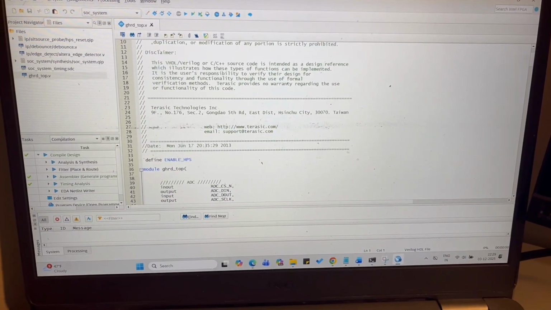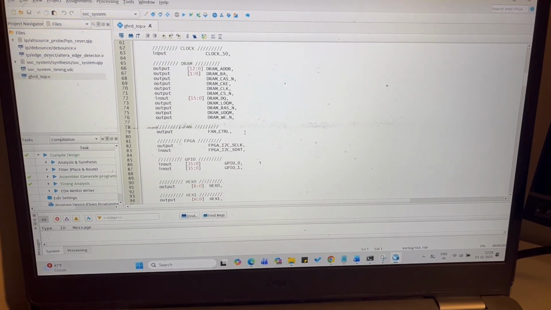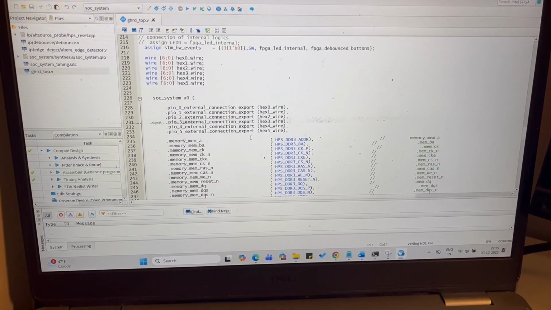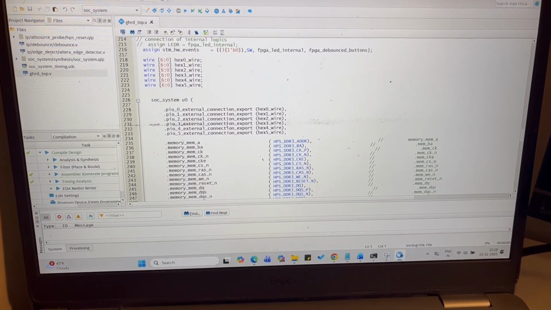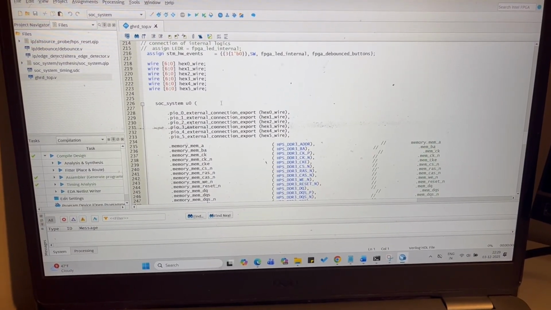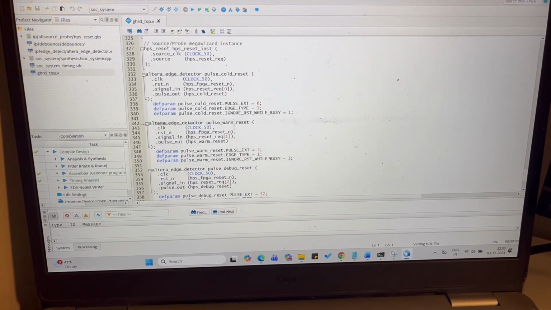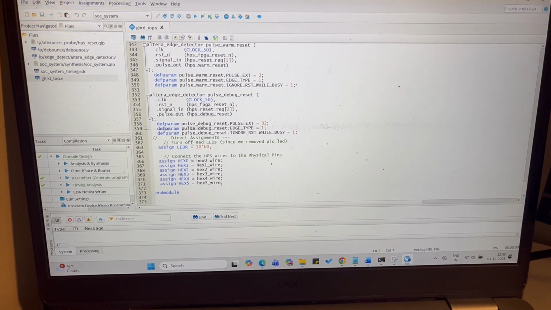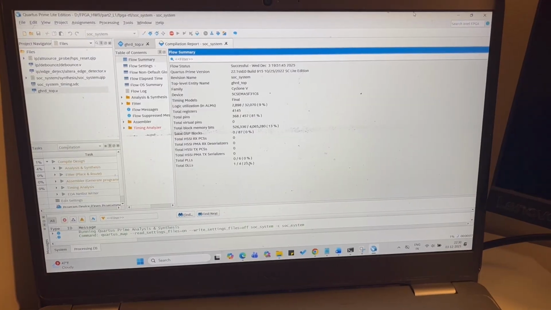After the HDL is generated, you need to go to the top module, and if you scroll down, you have to instantiate all those modules. Over here I have instantiated all of PIO 0, 1, 2, 3, 4, 5, and I have defined the EXT wires over here in order to communicate with the 7-segment display. Now let's compile this part. Now let's move to the software part.